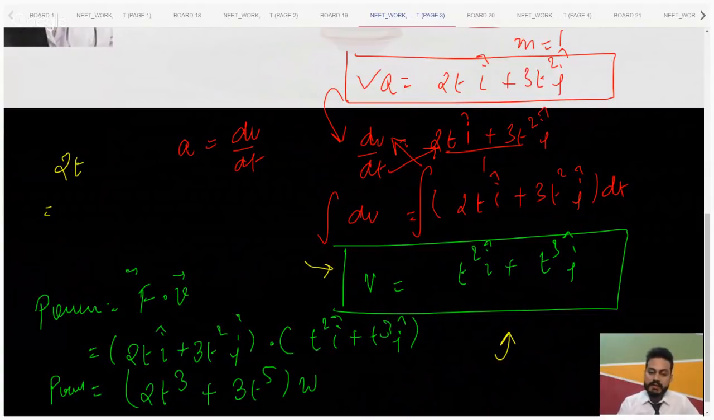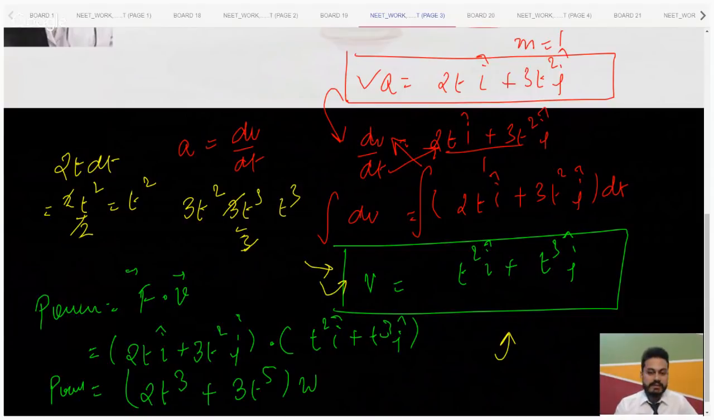What is the integration of 2t with respect to dt? So it is t square by 2 into 2. So these two cancel, so it is t square only. Coming to 3t square, it is 3t cube by 3, so it is t cube only. So that's why we are getting the velocity, something like this.